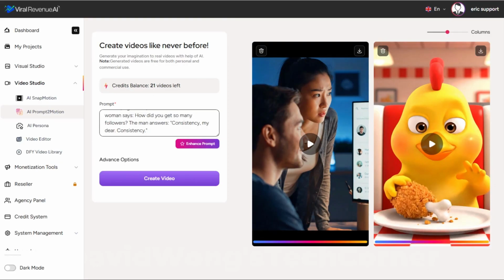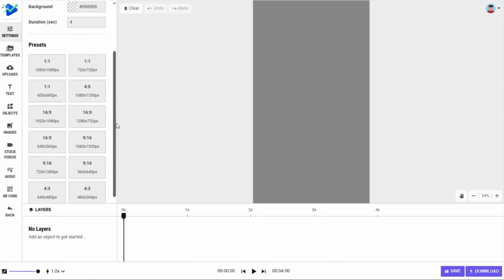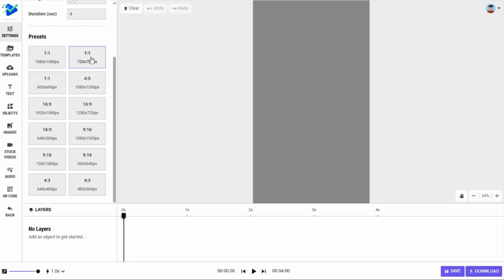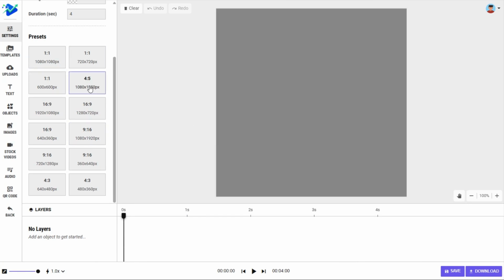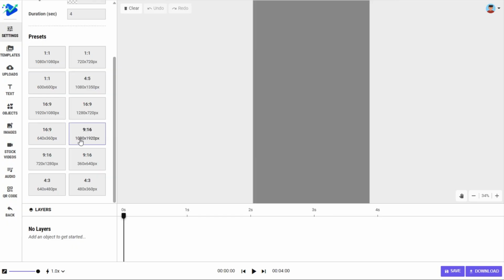Moving on down, the AI persona tool is a pro feature. We'll skip that for the moment and we will go to the video editor. And we have quite a few presets that you can use for your video size. We can go square, we can go vertical, we can go horizontal. As of the time that I'm recording this demo, the absolute go-to size for social media right now is 9:16, so 1080 wide by 1920 tall. But as you can see, we can easily select various sizes and ratios.